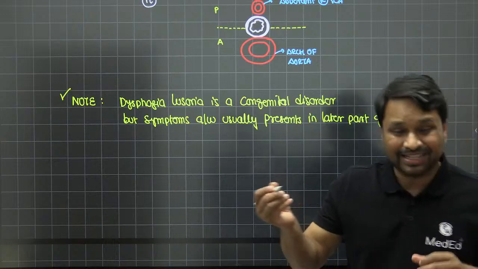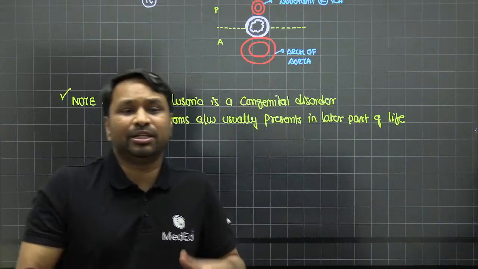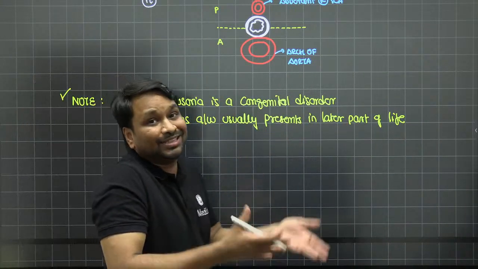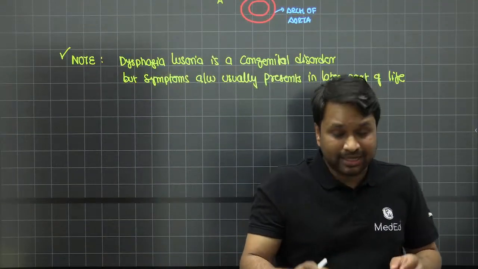Now the question is, why is that so? It's present since birth, but the patient is not symptomatic since birth. Why is that so?